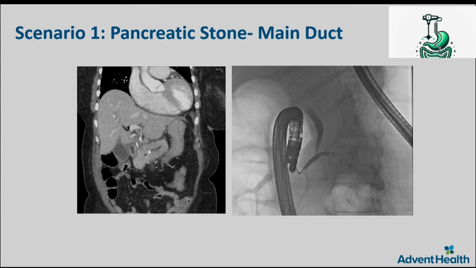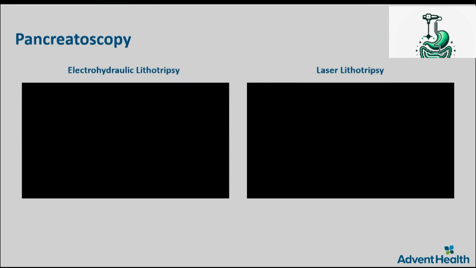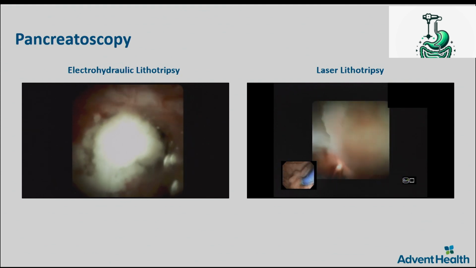Anyway, so stone here, you can see in the duct that white spot right there. That's the only obstructing stone there. If you do an ERCP on these, the goal is to get rid of that stone to help with their symptoms. In this case, you can see the ERCP is performed. There is a stone there.